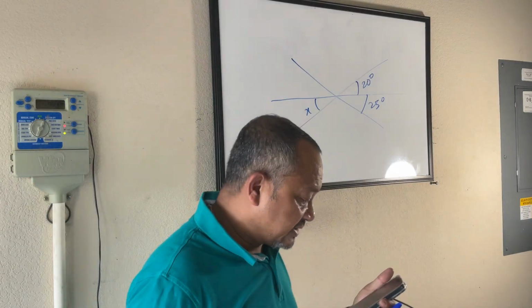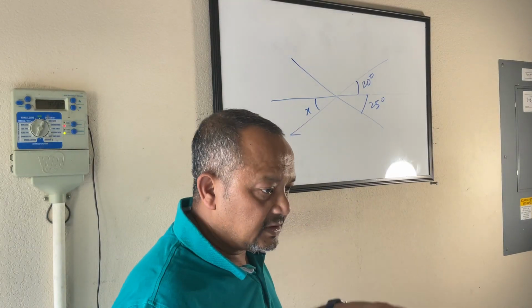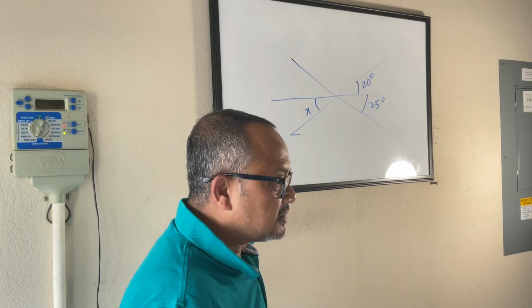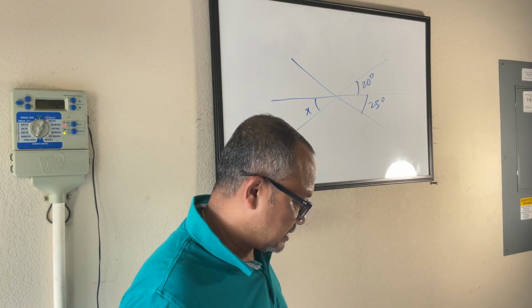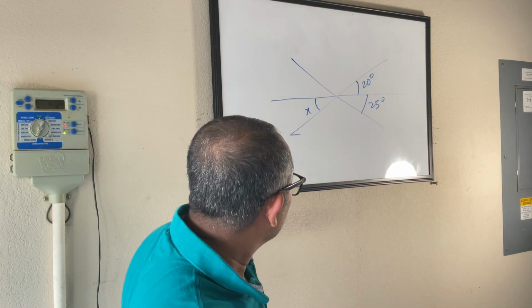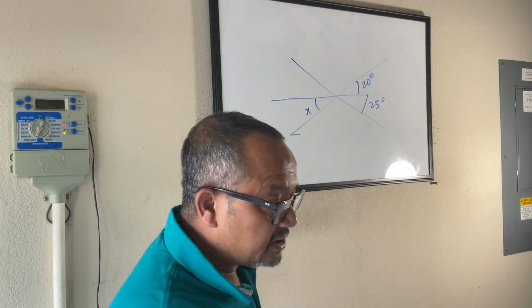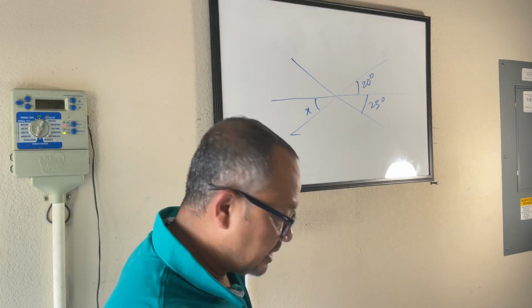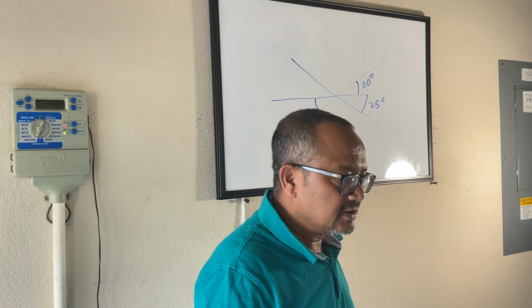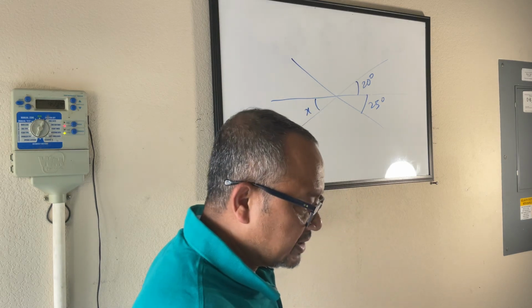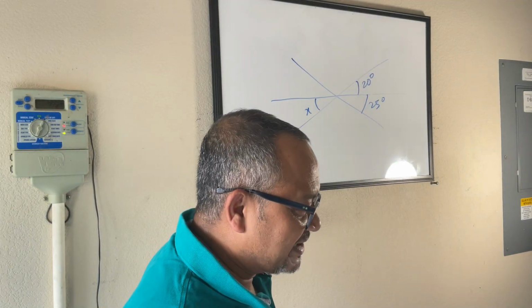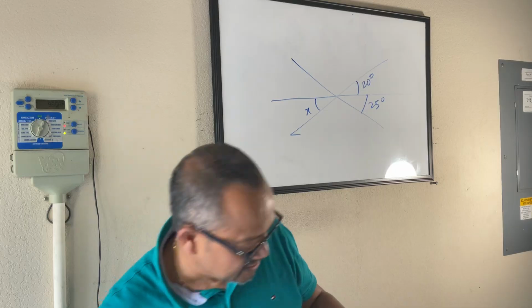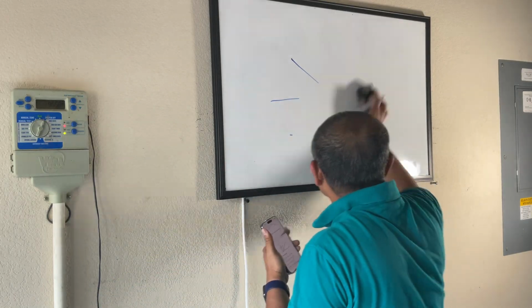Any idea what is the value of x? Yes, Sanjita. 20. Arihan? 20. Yeah, but what's the number above 25? 20. Yeah, that's 20. Saira? 20. Gitesh, 20. Okay. I'll pause this question because I have a more interesting problem that I want to put in front of you guys. This was easy peasy. Let's look at this one.